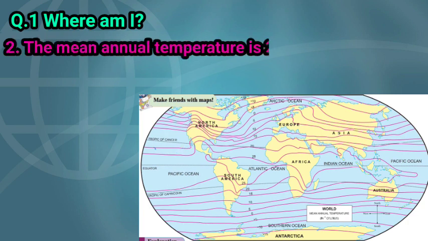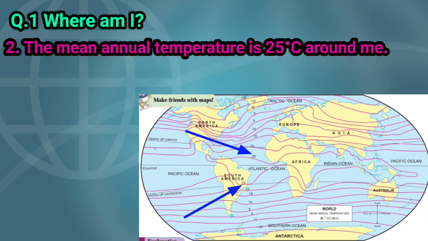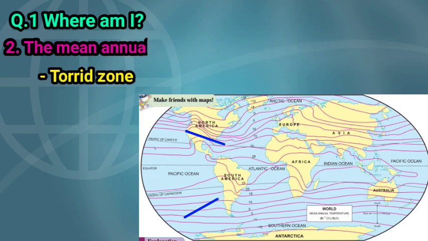Question number 2: The mean annual temperature is 25 degrees Celsius around me. So children, see in the map the isotherm 25 degrees Celsius. This isotherm line connects the places of the same temperature, that is 25 degrees Celsius. Which thermal zone does this isotherm line pass through? This isotherm line passes through the Torrid zone. Then the answer to this question is Torrid zone.